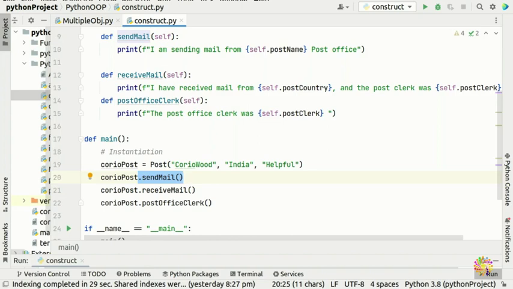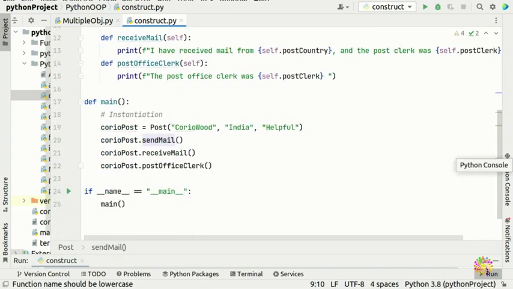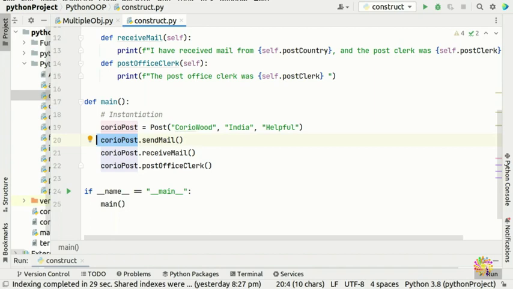If you look in here, we have methods of send mail, receive mail, and post office clerk. If you observe, all our objects can access our methods with the dot operator. We have only created one object, our object is Korayo post. So how about if you go ahead and create multiple objects?